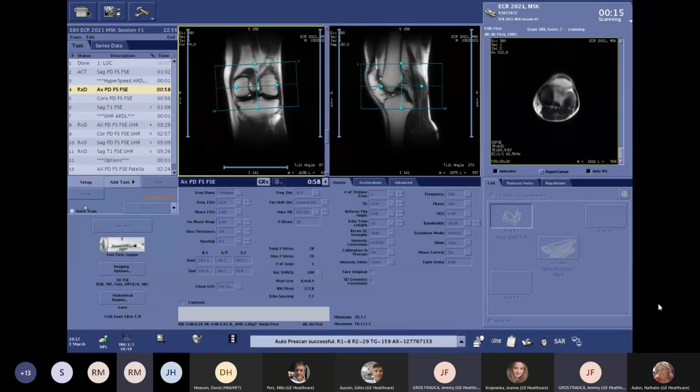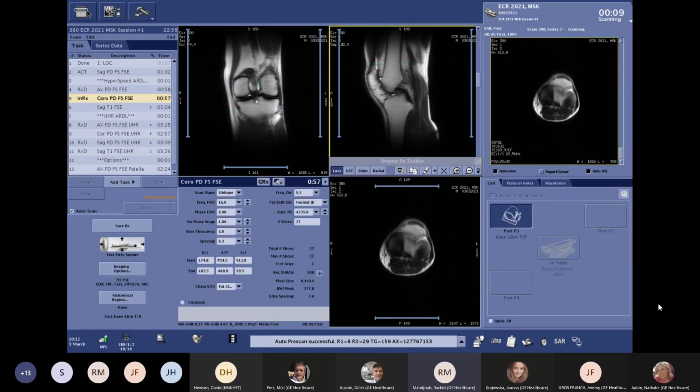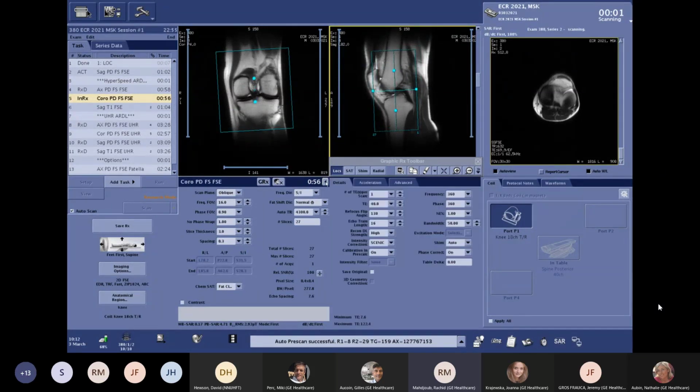If I can say something more, Jeremy, it's also important to notice that the matrix acquisition is 360 by 360. This is an acquisition matrix. This is very important because when you have information in the images, it is because you have a very good matrix.